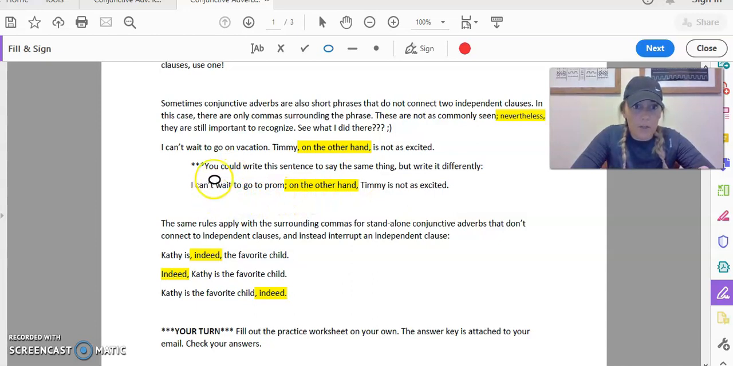Down here, you can write this same sentence, like it says the same thing, only you write it differently. And if you write it differently, you've got to punctuate it differently. You can write these sentences however you want to. That's one of the best parts of writing, is you can word it however you want to. You just need to make sure that you punctuate it correctly, right? So it says, I can't wait to go to prom, semicolon. On the other hand, Timmy is not as excited.